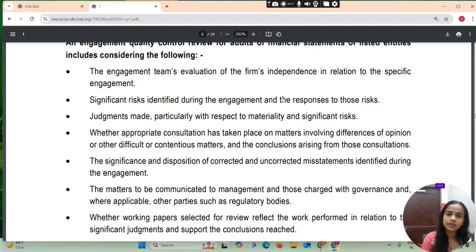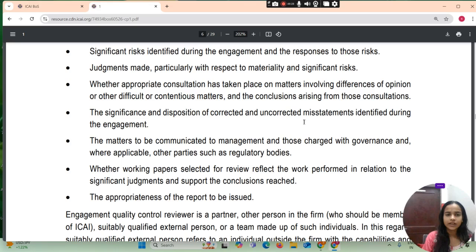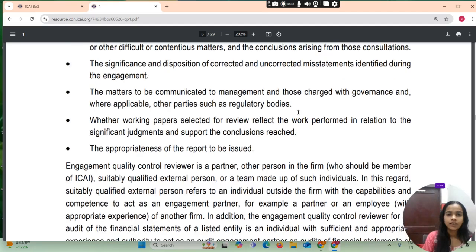Significant risk identified during the engagement and the responses to those risks. Judgment made particularly with respect to significant risk. Whether appropriate consultation has taken place on matter involving the differences of opinion or other difficult or contentious matter and the conclusion arising from those consultation. The significance and disposition of corrected and uncorrected misstatement identified during the engagement. The matter to be communicated to management and those charged with governance and where applicable other parties such as regulatory bodies.